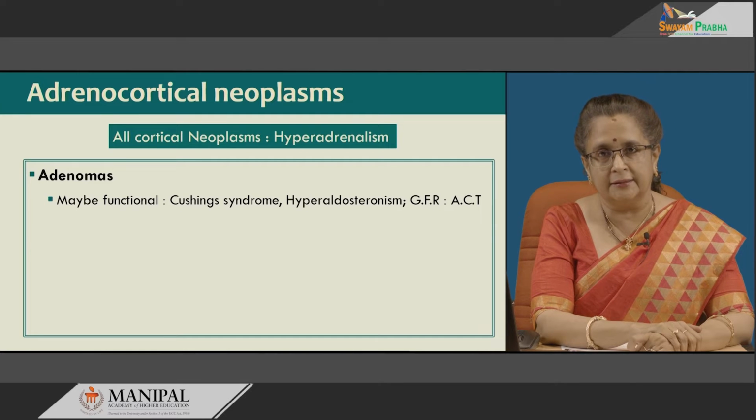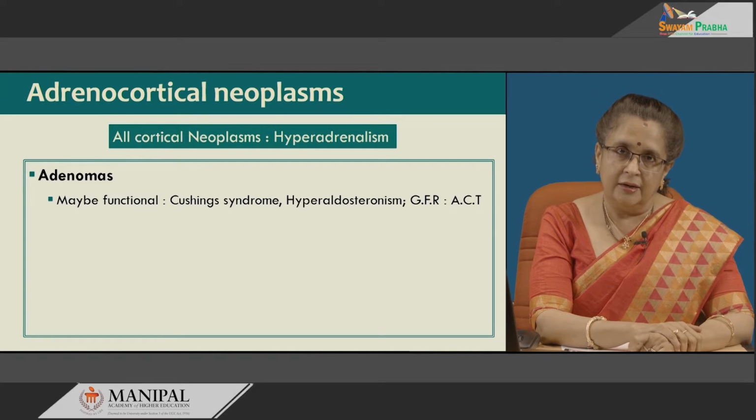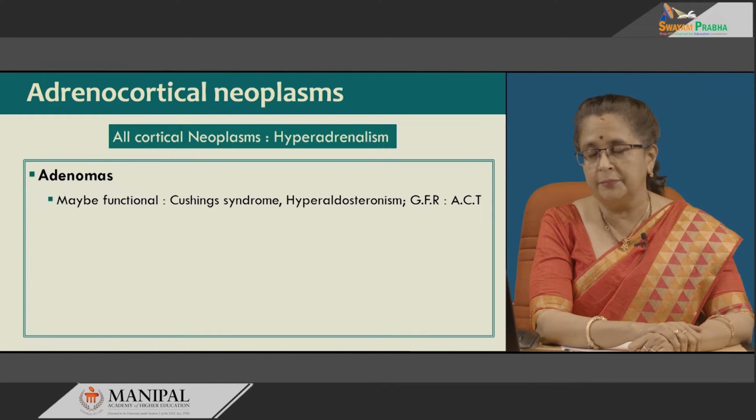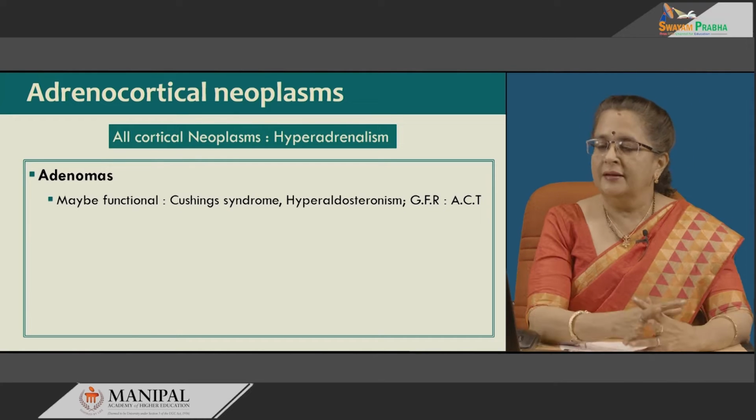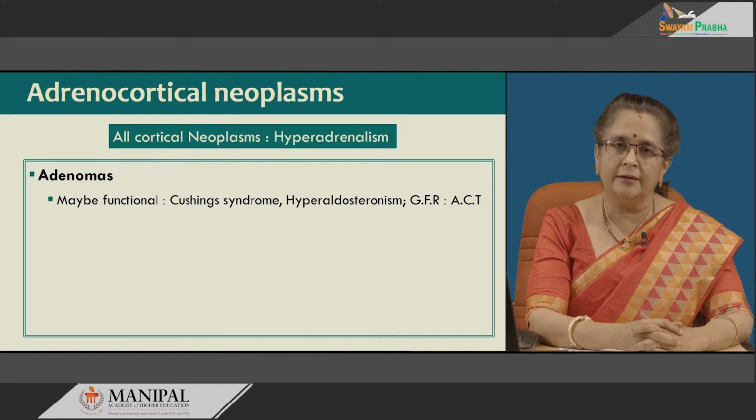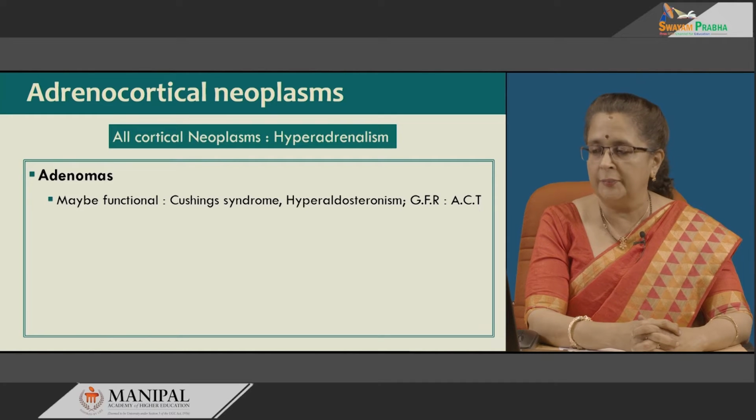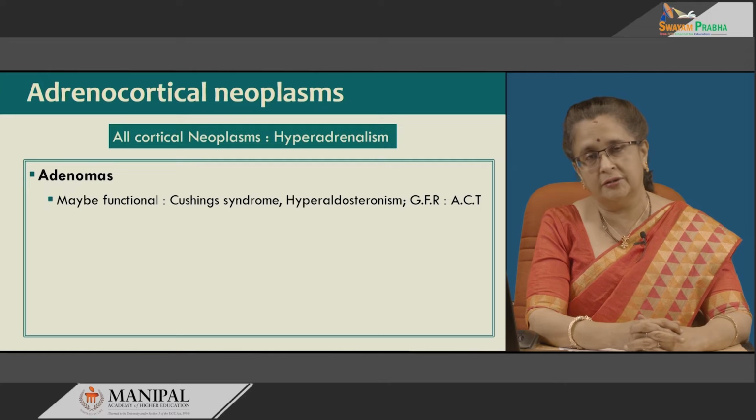Remember that the adrenal cortex is divided into three zones, that is zona glomerulosa, zona fasciculata and zona reticularis, or what we say G, F and R. Now, glomerulosa produces aldosterone, then your fasciculata produces cortisol, and the last one, that is reticularis, produces sex hormones, both estrogen as well as testosterone actually. Depending on the type of cell that is predominant in the adenoma, we would get either Cushing syndrome if it is cortisol predominant, hyperaldosteronism if it is aldosterone predominant.